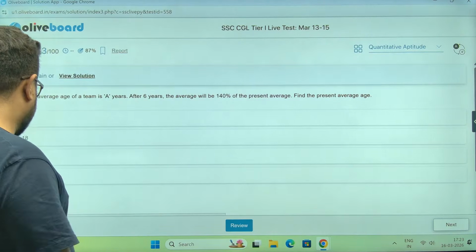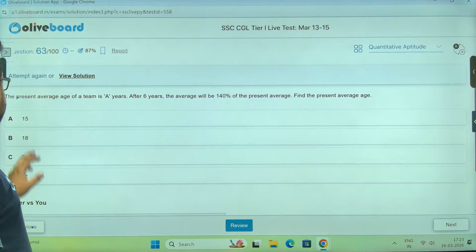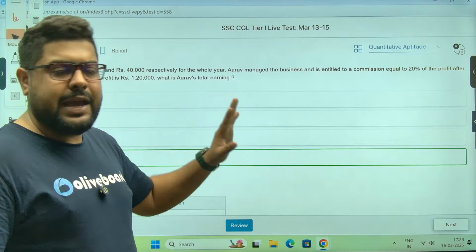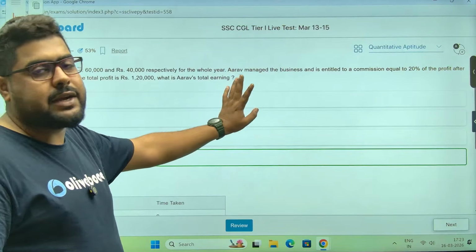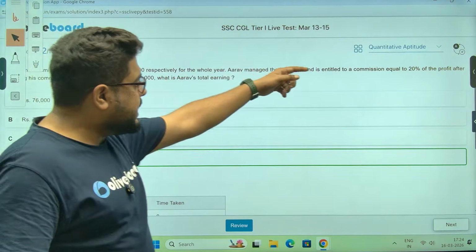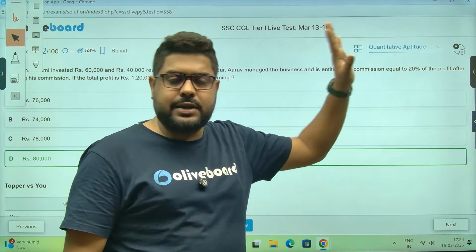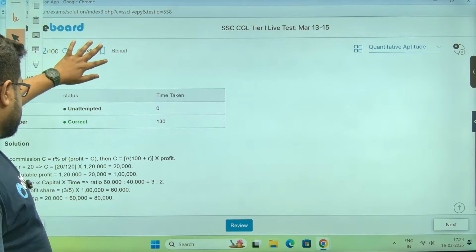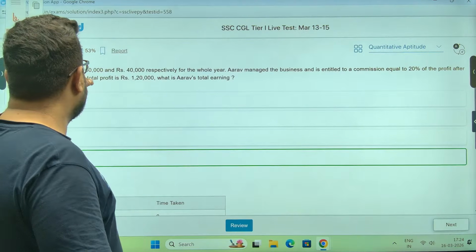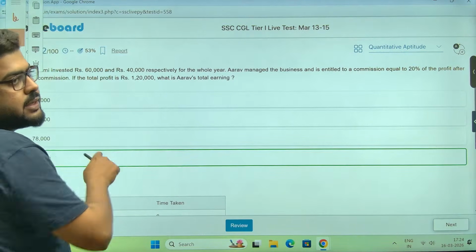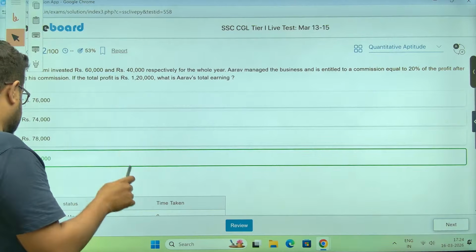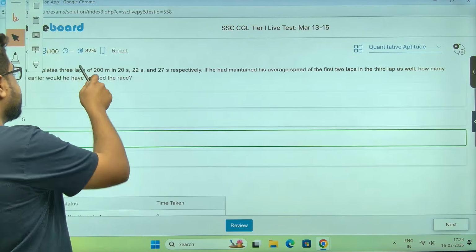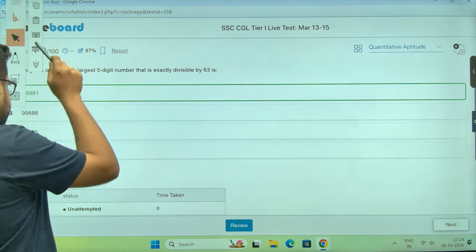If I had given you the information for the previous question correctly, everybody would solve it correctly. Because of the language, a big chunk will get it wrong. I don't know how many, 53%. If you see the accuracy, the previous ones were 91%, 82%, 97%.